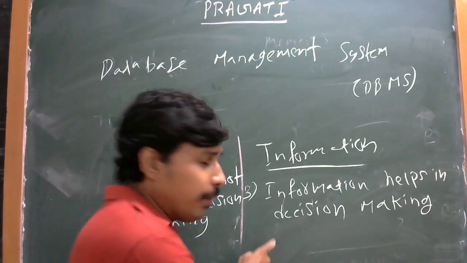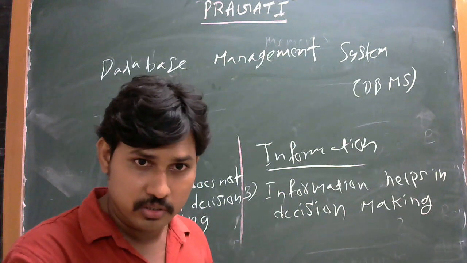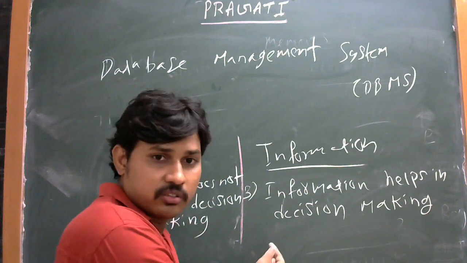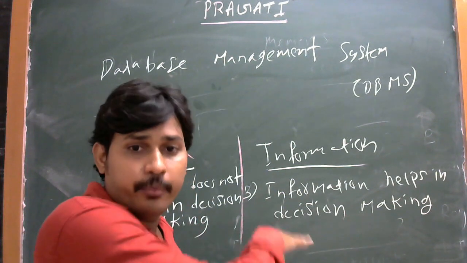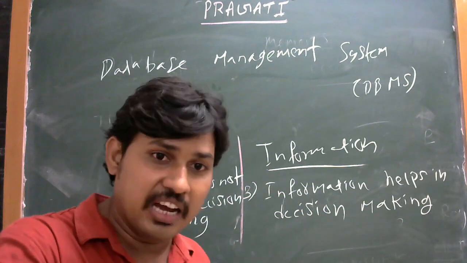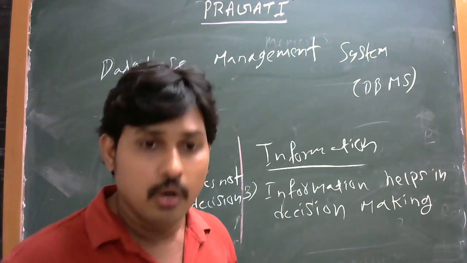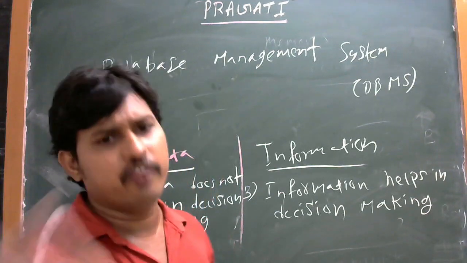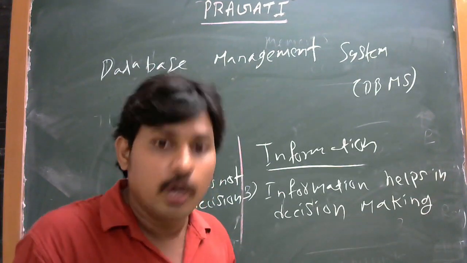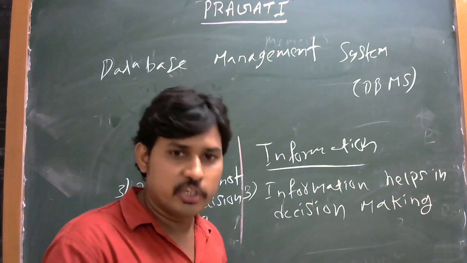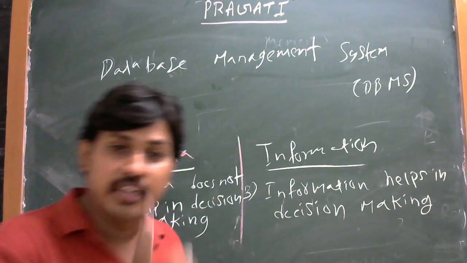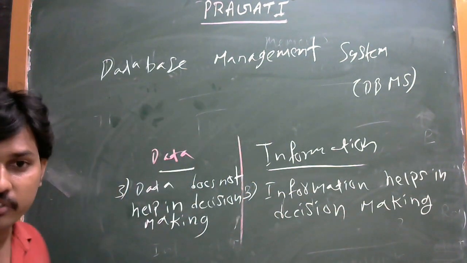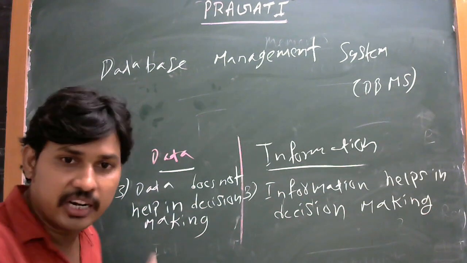Whatever you ask, the data available in our college, they give information. If data is not available, how can they give it? That's why information helps in decision making. Data does not take decisions. So this is the third difference.